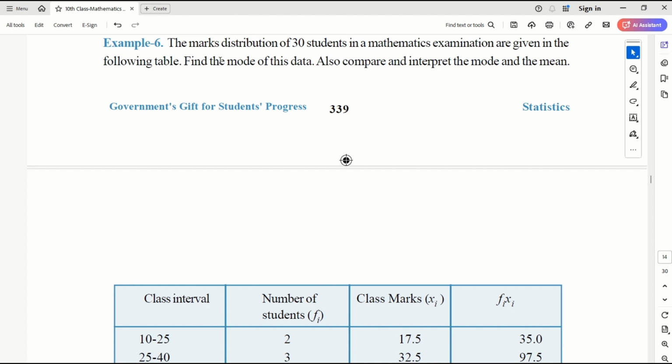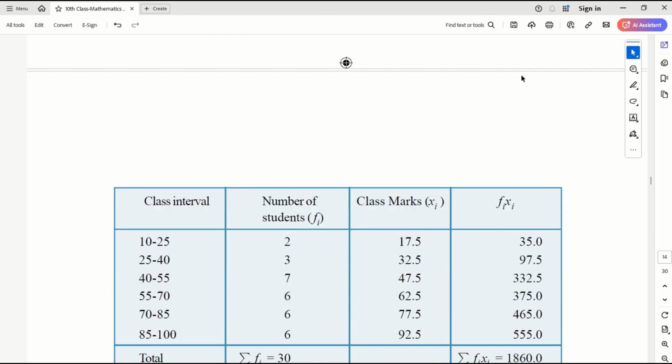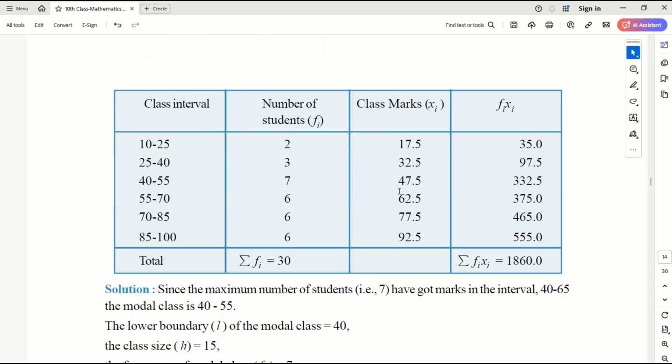Now, another example. The marks distribution of 30 students in a mathematics examination is given in the following table. Find the mode of the data. Also compare and interpret the mode and the mean. So we have to do both, basically. First, for the mean, we write the class interval, fi, that is frequency, and then we find the xi, which is (10 plus 25) by 2, and then fi xi, that is here.